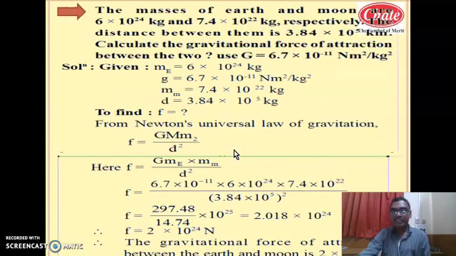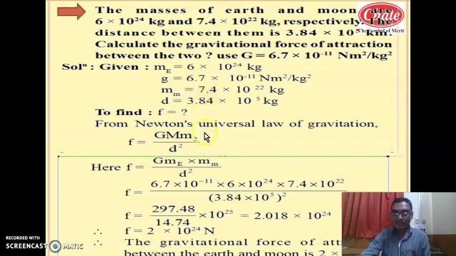Let us see the next question based on Newton's universal law of gravitation. Students, these problems have somewhat complicated numbers, so a student in the beginning stage may feel it is difficult, but once you repeatedly see these videos and practice the same problems, it becomes very simple.